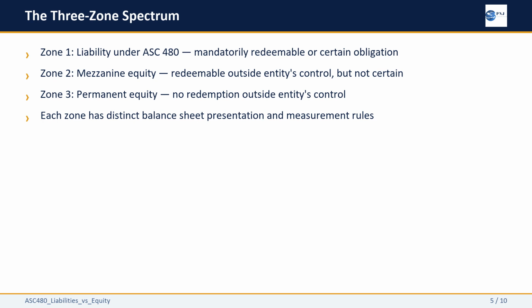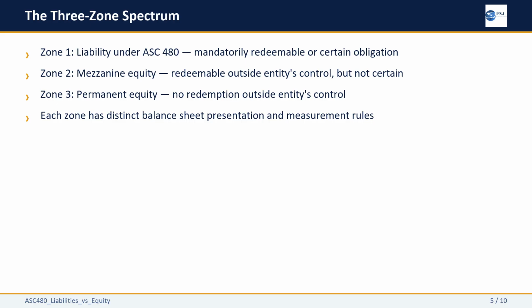Most people think of the balance sheet as having two zones, liabilities and equity. ASC 480 introduces a third. Zone 1 is the liabilities section, for instruments that are mandatorily redeemable or that otherwise satisfy one of the three ASC 480 liability categories. Zone 3 is permanent equity, instruments with no redemption requirement and no features outside the entity's control.